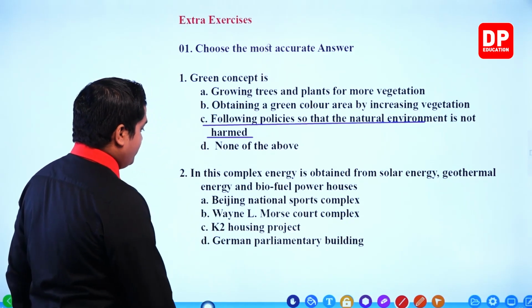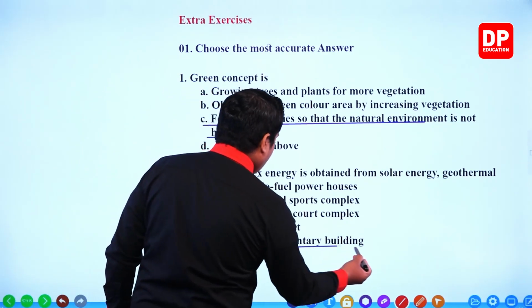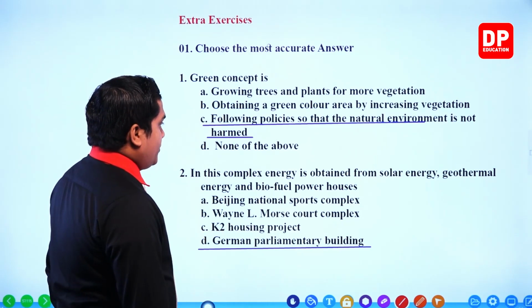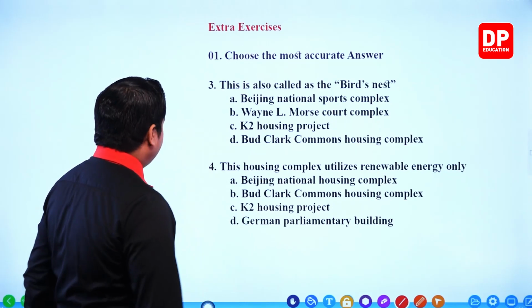So our answer would be German parliamentary building. This is our answer.